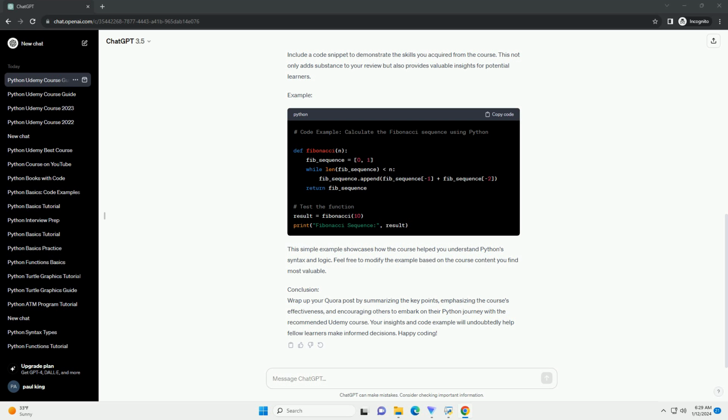Step 4: Code Example. Include a code snippet to demonstrate the skills you acquired from the course. This not only adds substance to your review but also provides valuable insights for potential learners. Example: This simple example showcases how the course helped you understand Python's syntax and logic. Feel free to modify the example based on the course content you find most valuable.